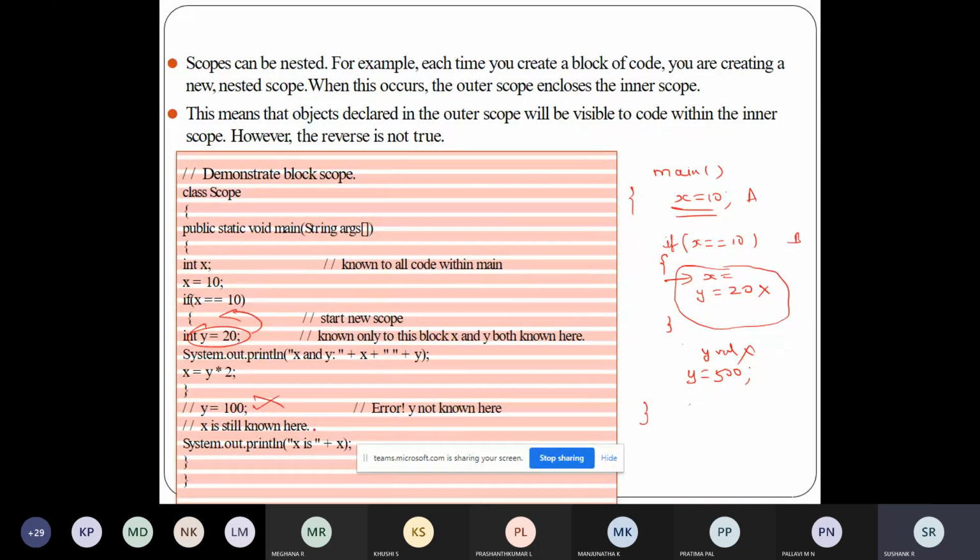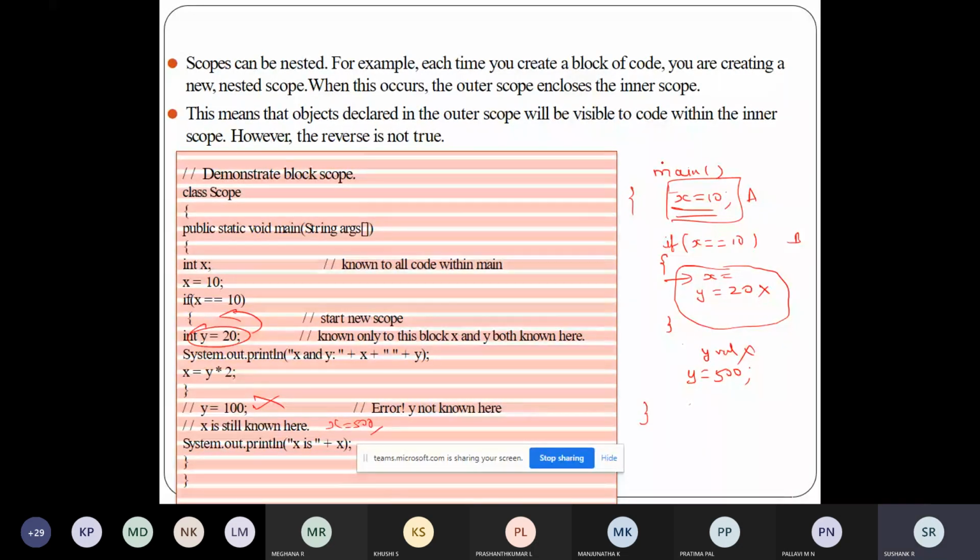But still you can write x is equal to 500, because x can be accessed by anyone within this main function. So this is the scope. That is how you can nest the scopes. Any doubt with respect to this example, any doubt with respect to this code?